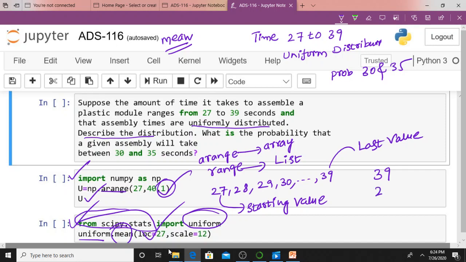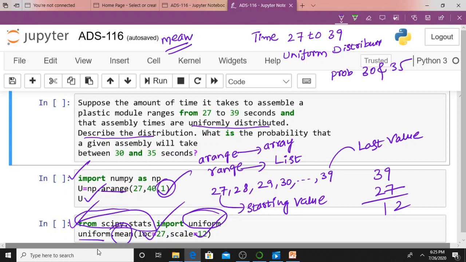What is the starting value? 27. 39 minus 27 is 12. It means last value minus starting value. That is scale. Therefore, it needs location, means starting value, and the difference between last and first value, that is known as scale. Therefore, uniform.mean will give you the mean.